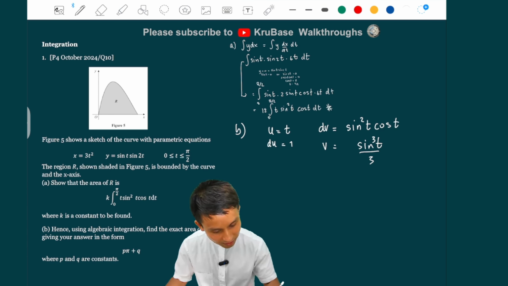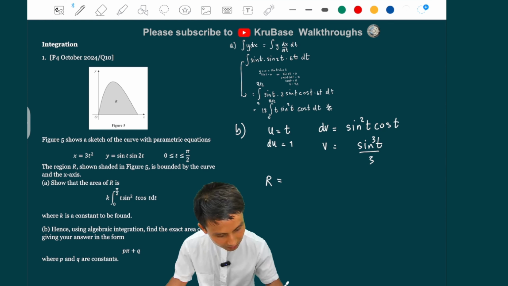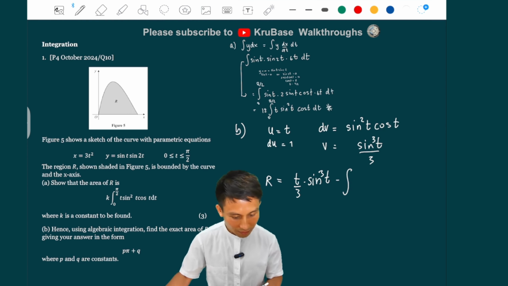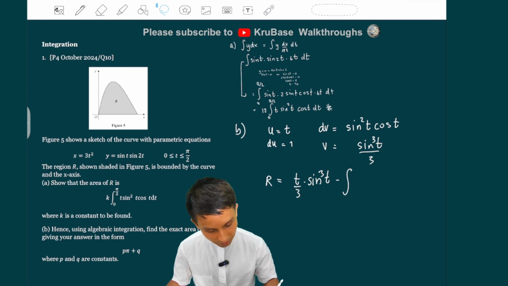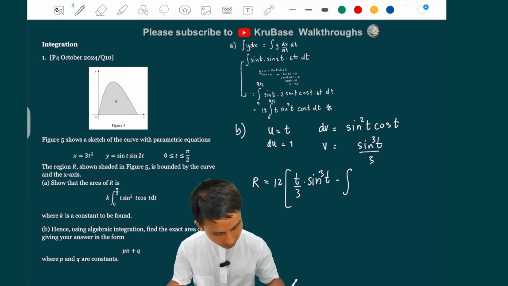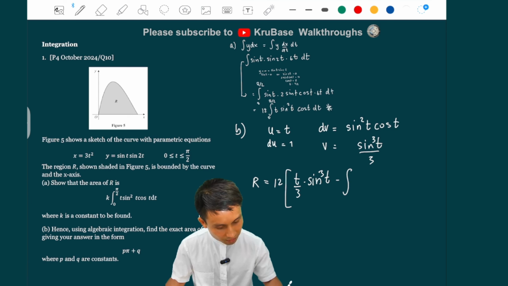So the thing, I'm just going to put that as R first. R equals UV, so t over 3 times sine cubed t, minus the integral. Don't forget I have a 12 here as well. Hang on, yeah, I have 12 here. Integral of sine cubed t over 3.